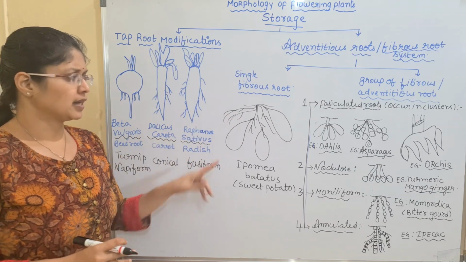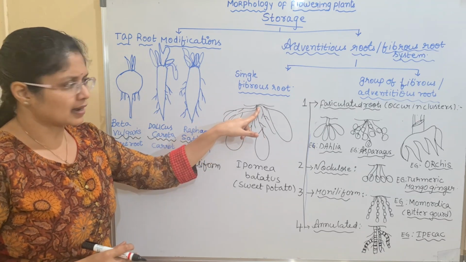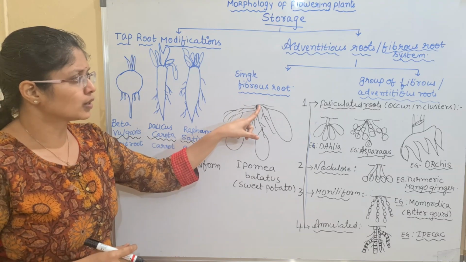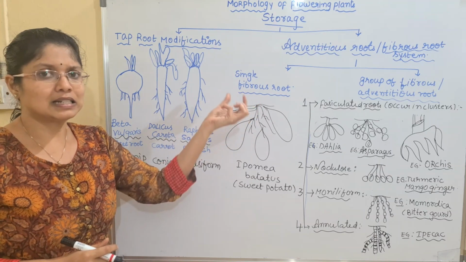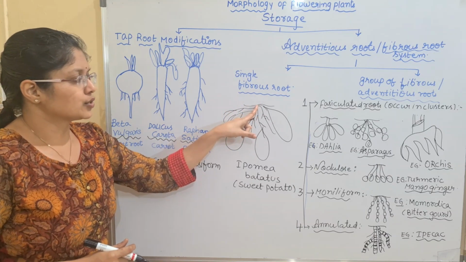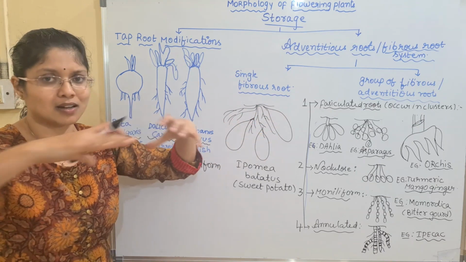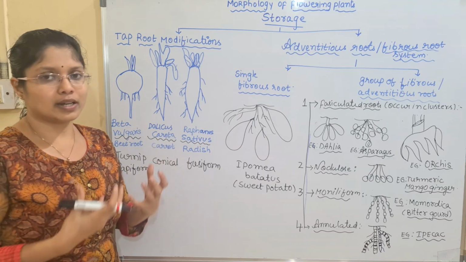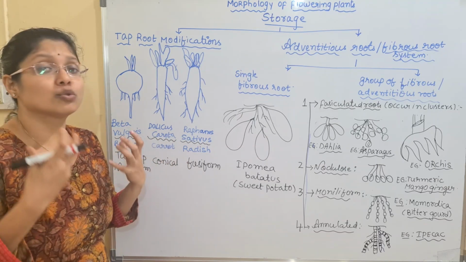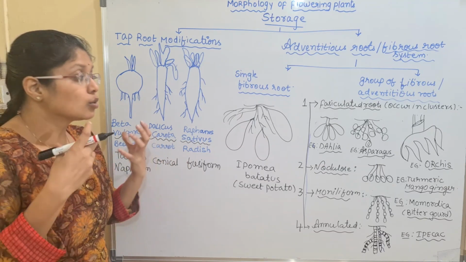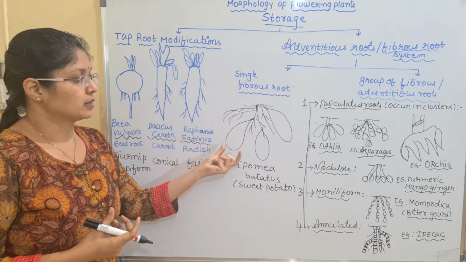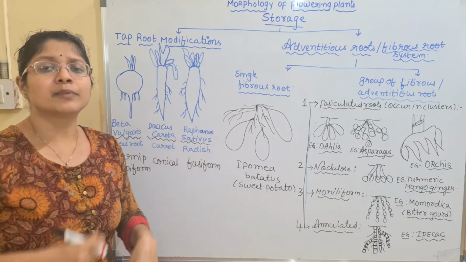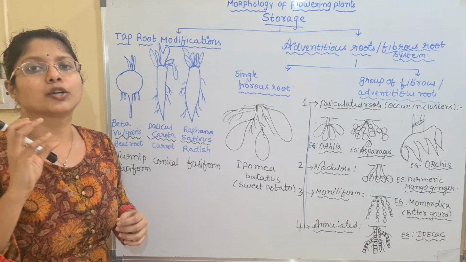Single fibrous root means the root fibers arise, if you observe this picture, from a single area or single region, and all these root fibers are spread wide. We call it a root fiber, not root hair, children. Each root fiber here is singly modified into a tuber.